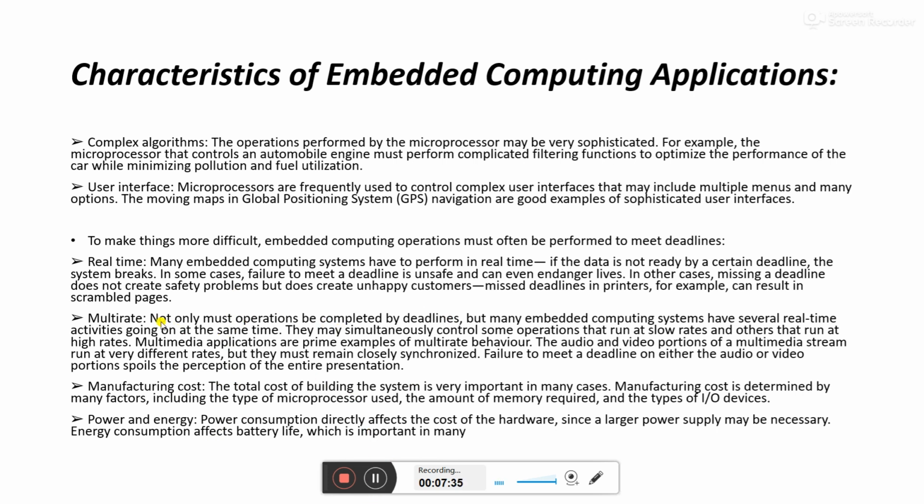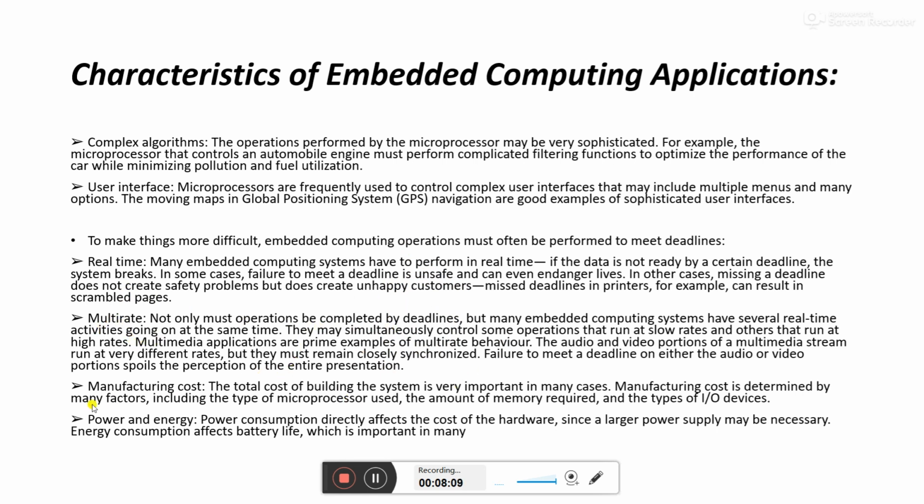Not only must operations be completed by the deadlines, but many embedded computing systems have several real-time activities going on at the same time, and they may simultaneously control some operations that run at a slow rate. So with the embedded system, some systems run at high speed and some at small speed. All these things come under multi-rate, and the embedded system must work on that platform.